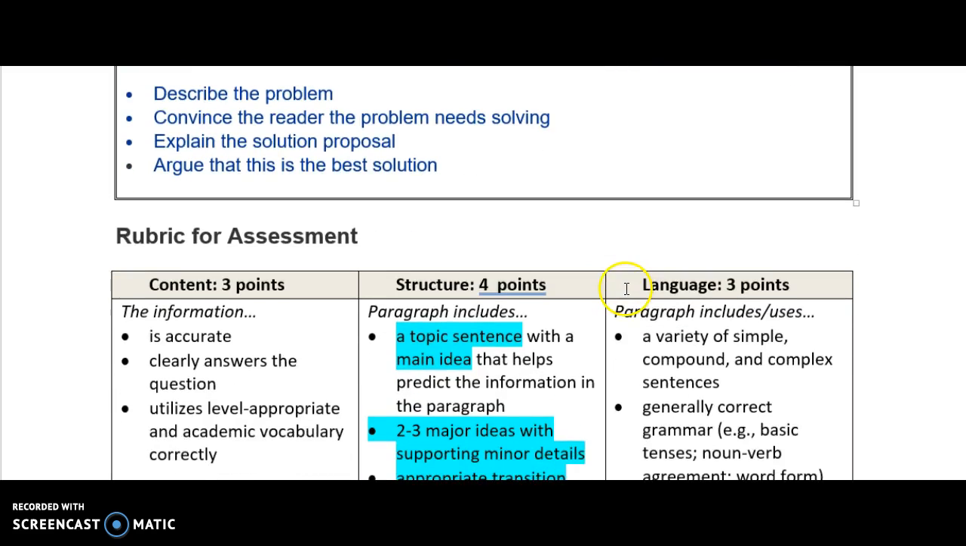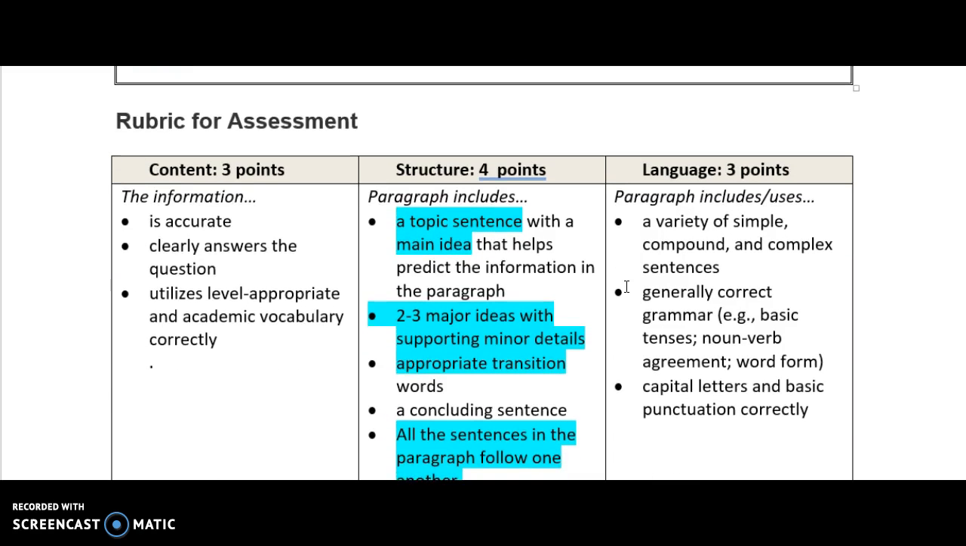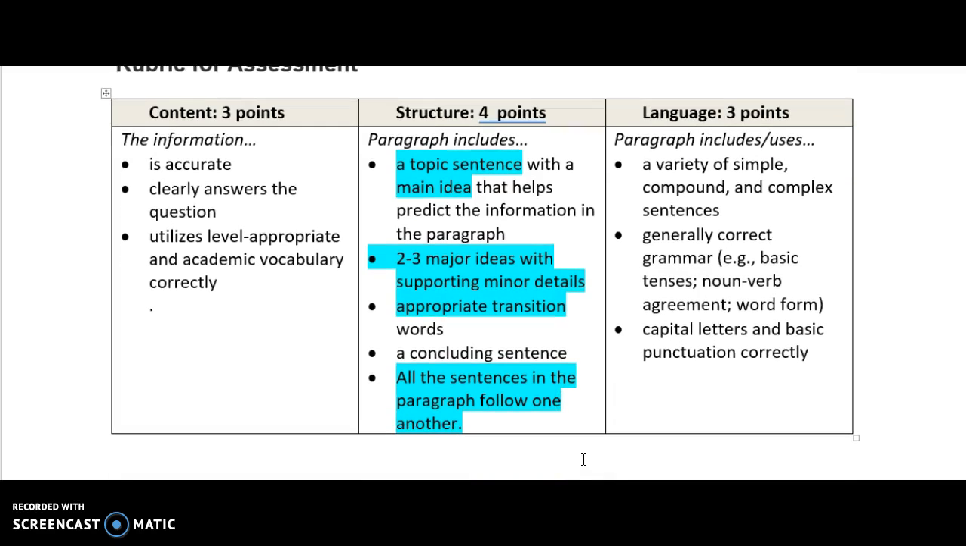What we're going to look at in the sample work here are a couple of things. We're primarily going to focus on whether there's a topic sentence or a main idea, whether there are major ideas along with minor details supporting these major ideas, and the format of the paragraph. Are all the sentences together? So let's take a look at one example.